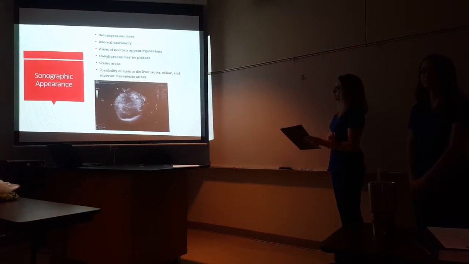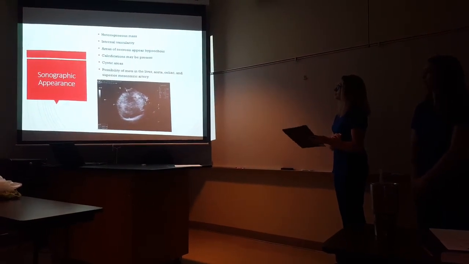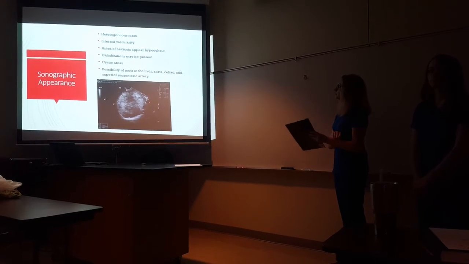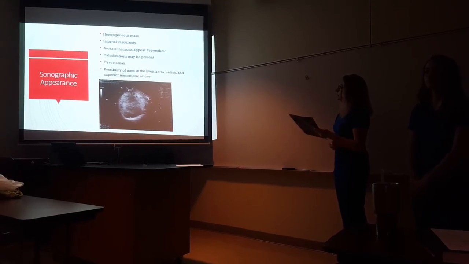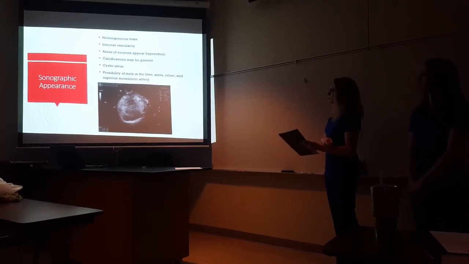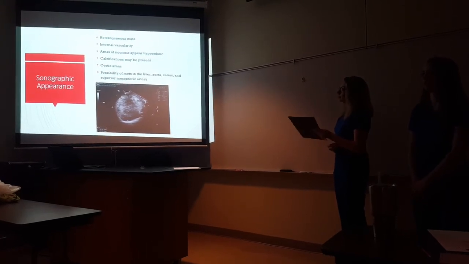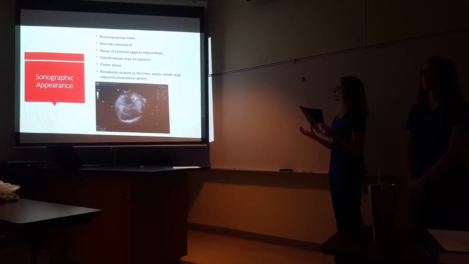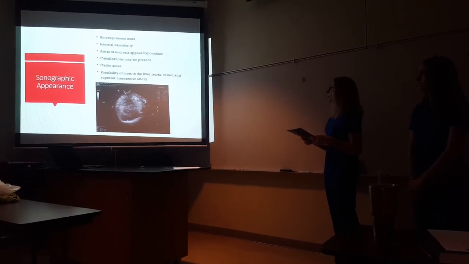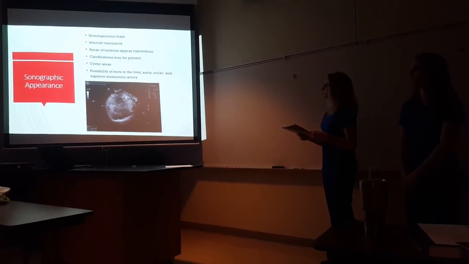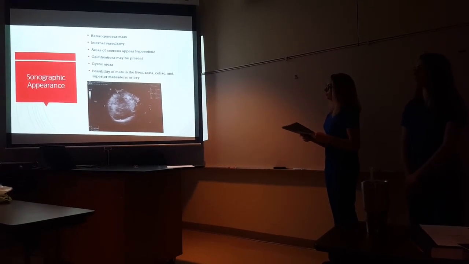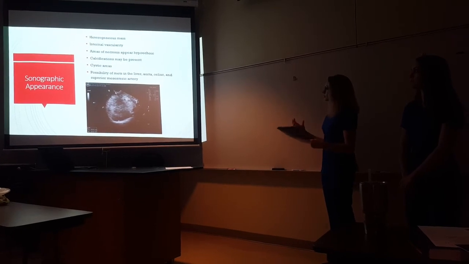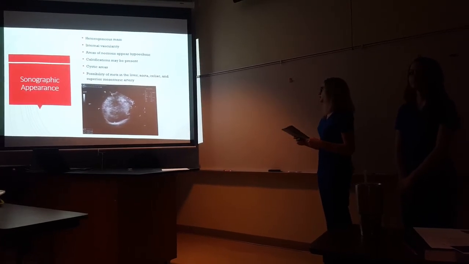So this is going to describe the sonographic appearance that we would see of a neuroblastoma. It's going to be a heterogeneous mass. It has internal vascularity because, of course, it's a cancer, so it's getting a lot of blood flow there to grow. There are areas of necrosis that appear hypoechoic, so it's killed off some of the good tissue there.